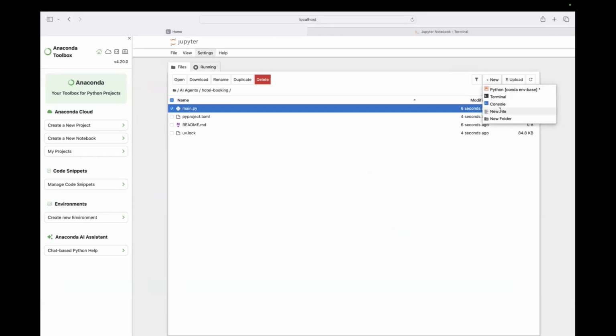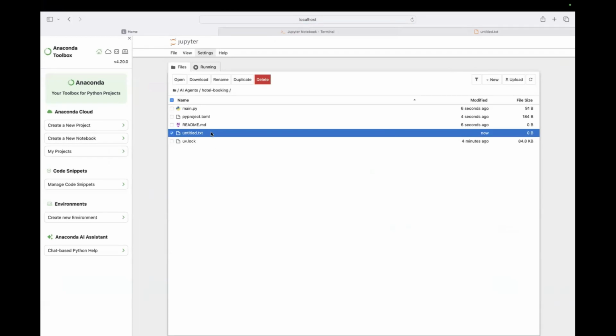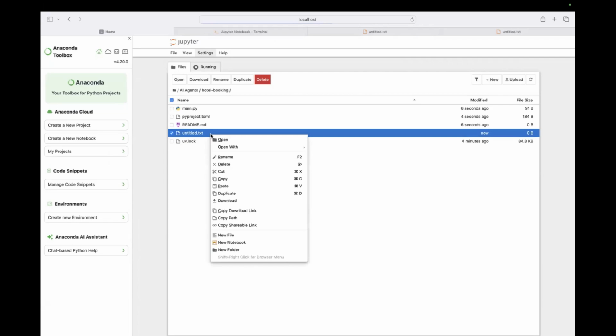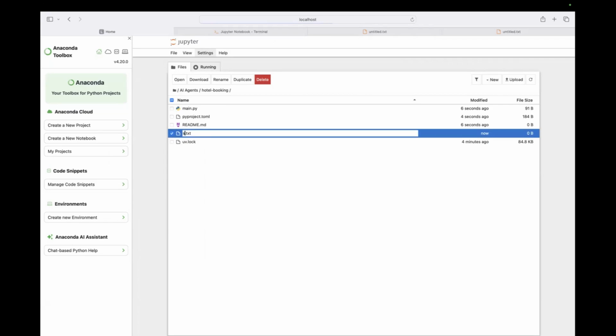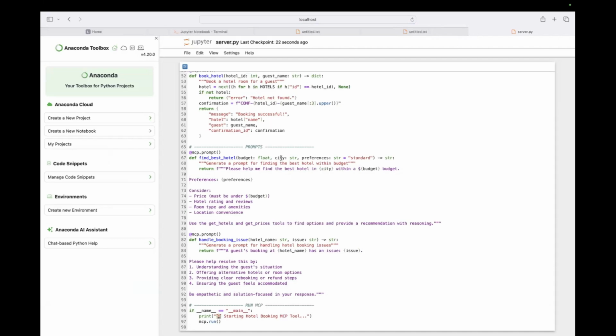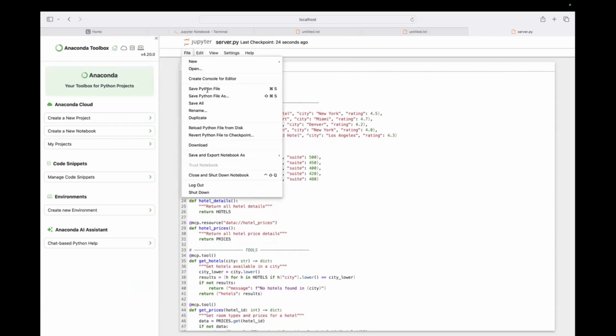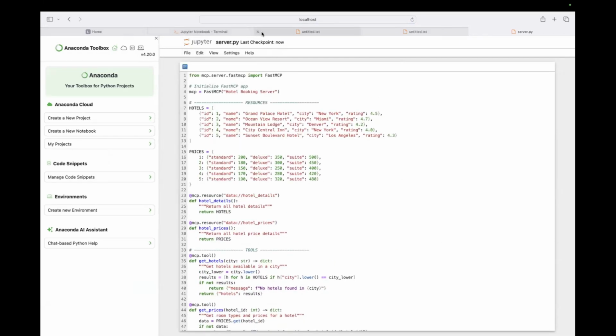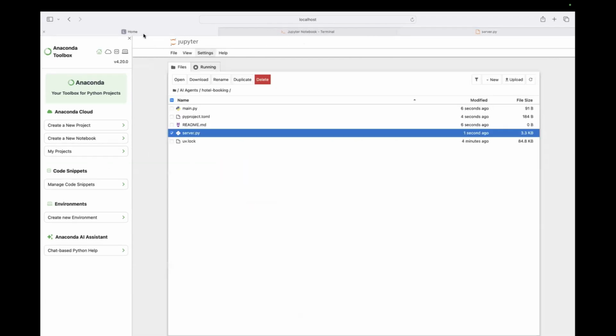Okay, fine. Let's create a new file. Just rename, click on new file, create, and name it server.py. Make sure you save this Python file. Now what I'm going to do is server.py. Yes, it's fine now.